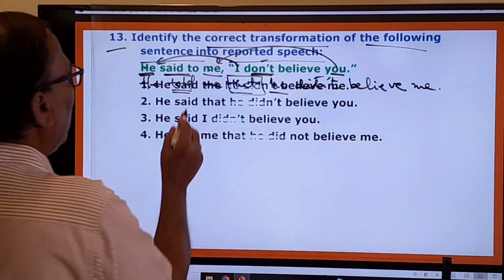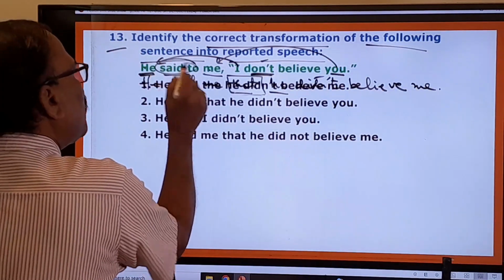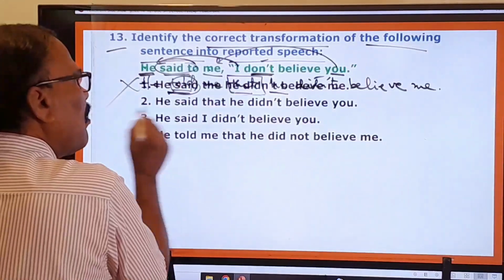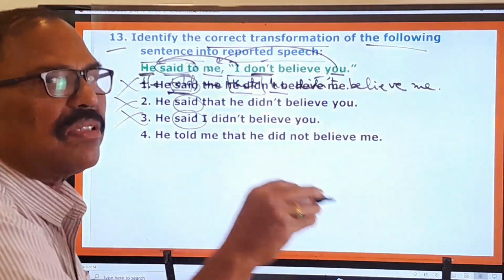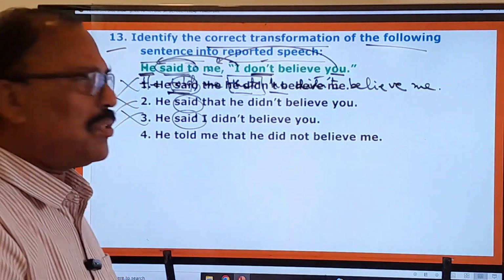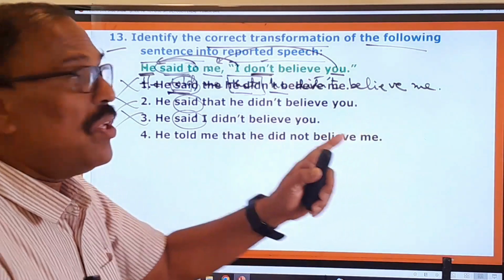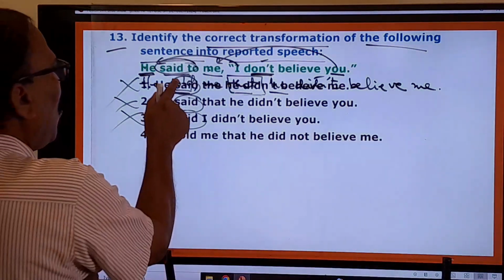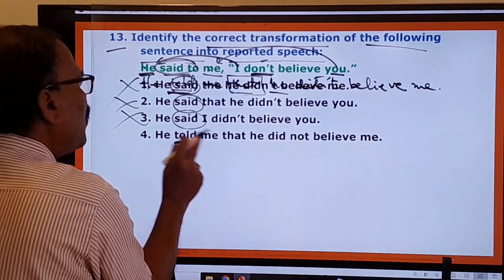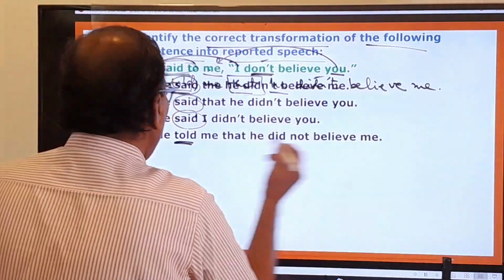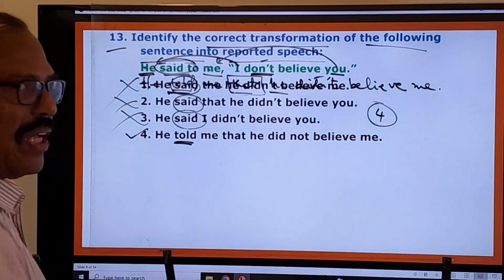Here it says he said, she said. When said to is turned into said only, then it is all wrong. Don't look at the remaining sentence, it's wrong. Said to is not turned into said; said to is turned into told. Therefore in all these three sentences there is said, so they are outright gone. Now you go to the fourth one: He told me that he did not believe. So the fourth one is the right one and all others are wrong. Now you move on to the next question.